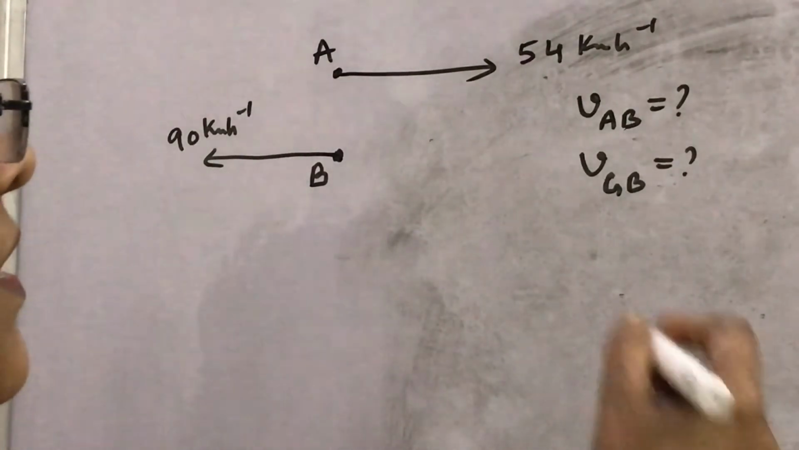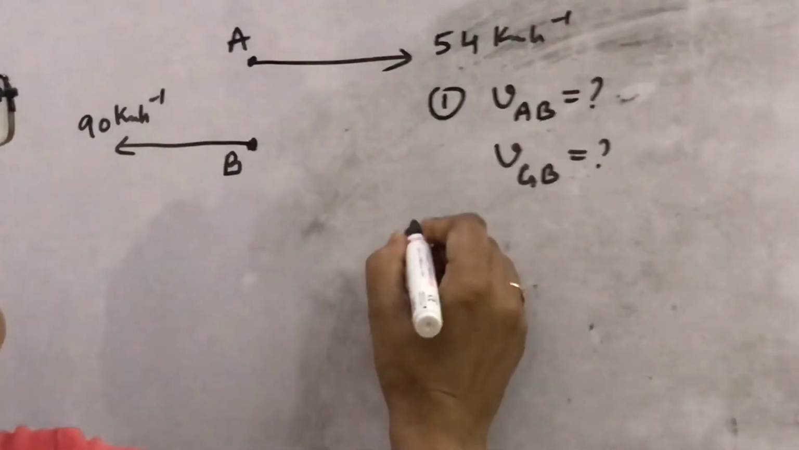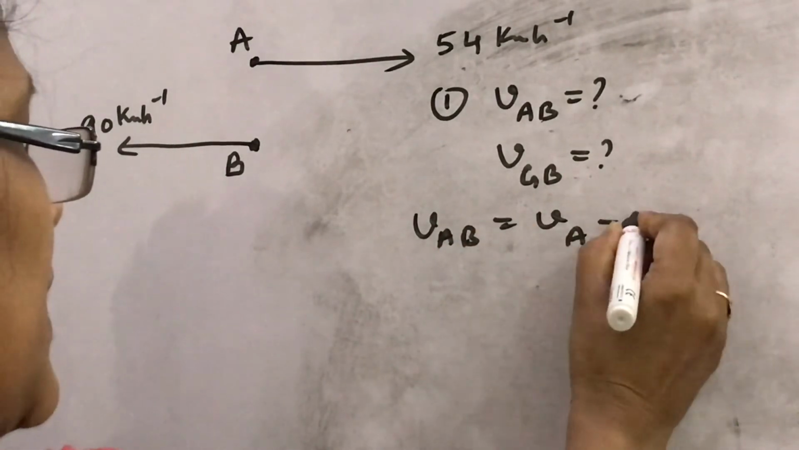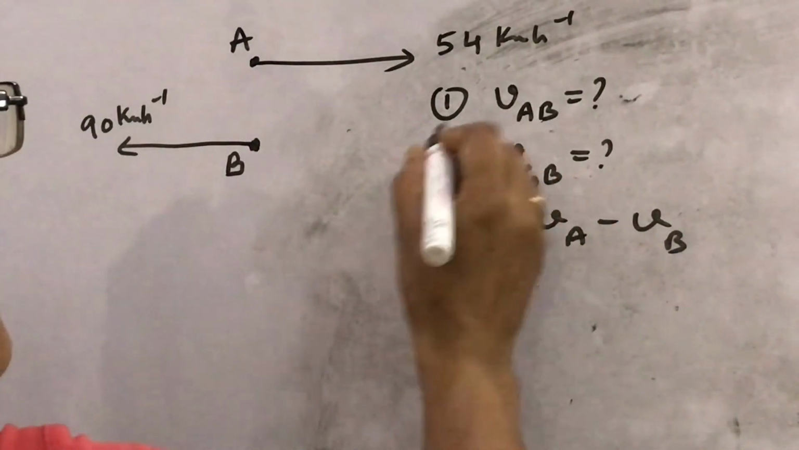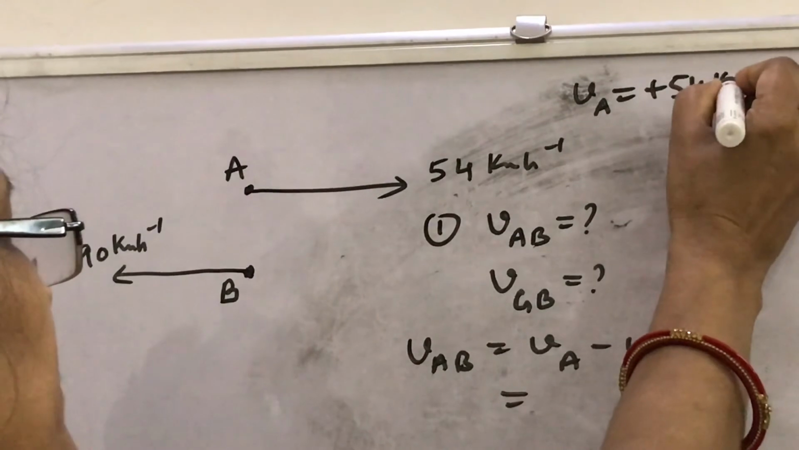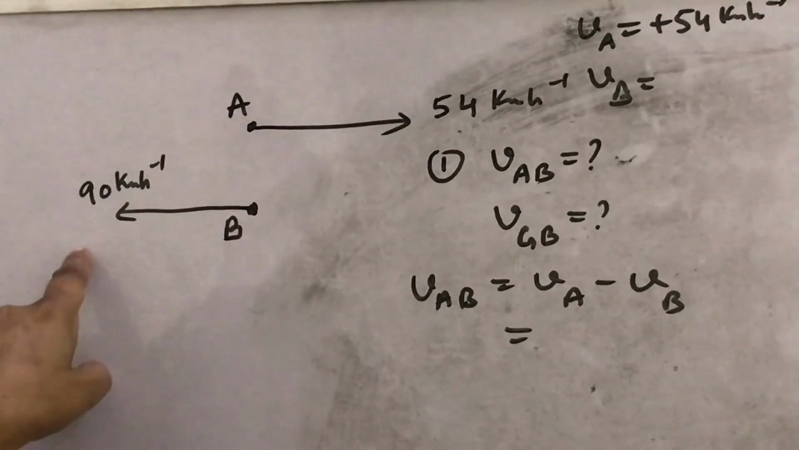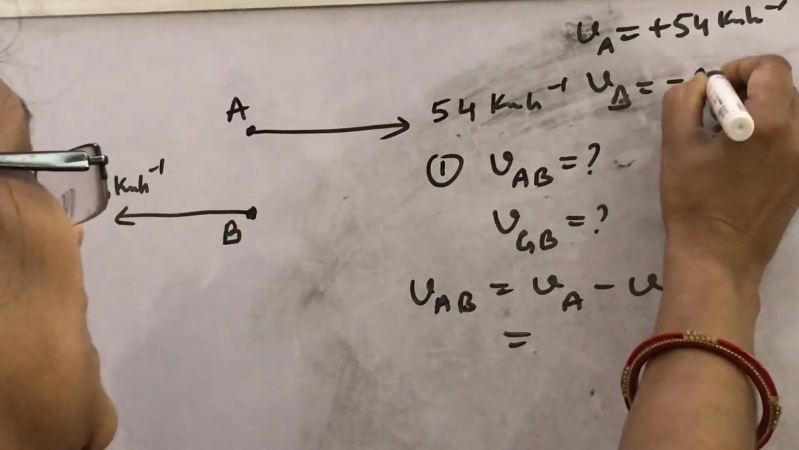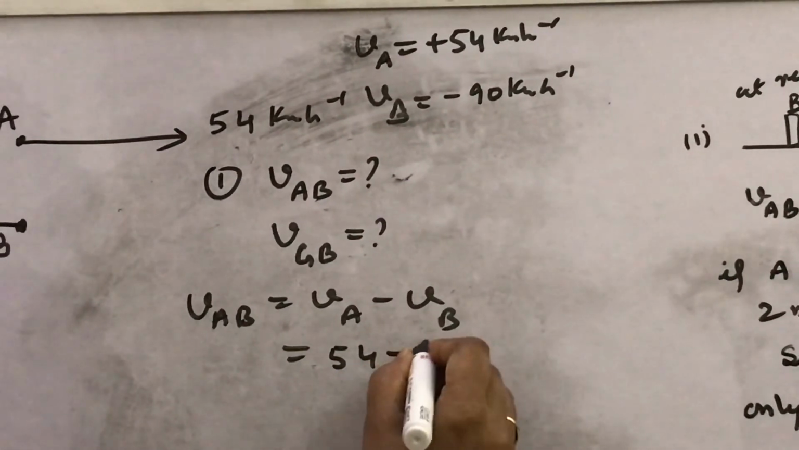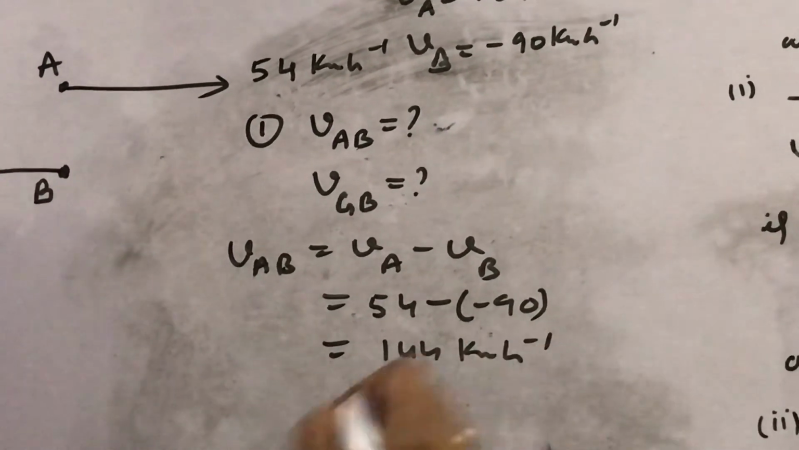How will you find A with respect to B? Simple. First case, VAB can be written as VA minus VB. Look here, what is given? VA is given plus 54 kilometer per hour, and what is VB? Note down this opposite direction, so you will note with minus sign, so this will be minus 90 kilometer per hour. So what will you write here? 54 minus minus 90, and that is 144 kilometer per hour.